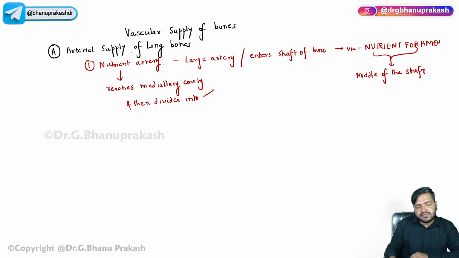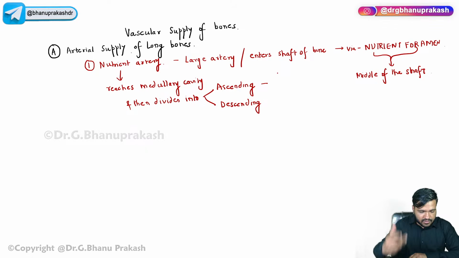Yes, the ascending and descending branches correspondingly, right? Ascending means going up, and descending means going to the lower part. So they go up to the upper and lower metaphysis, okay.